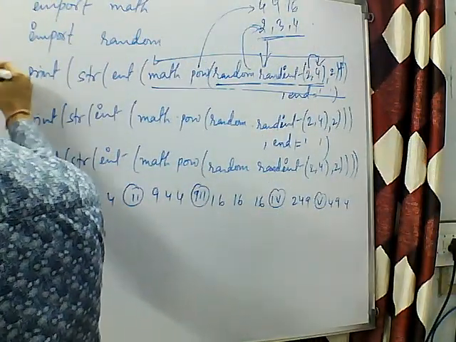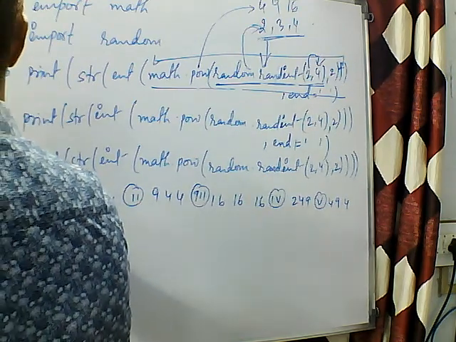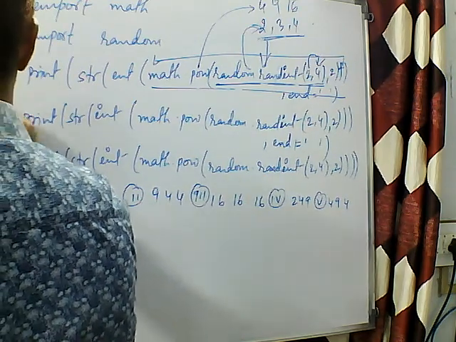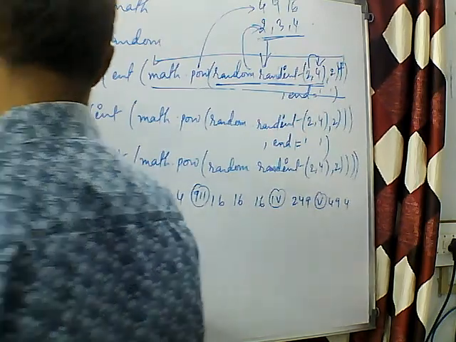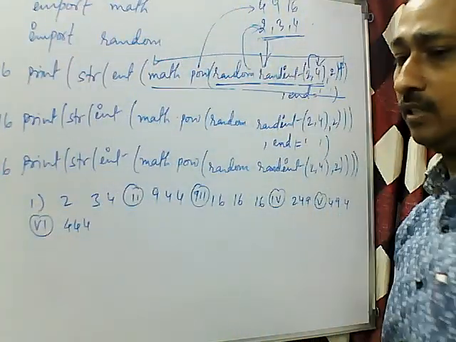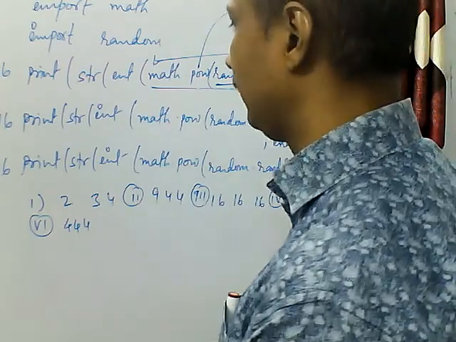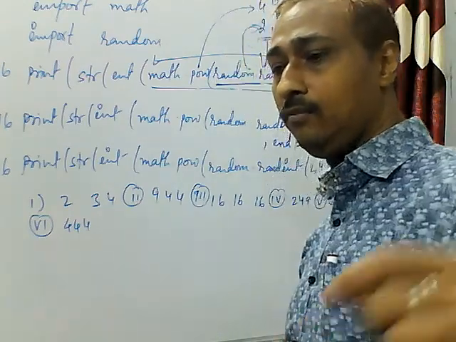4, 9 or 16, and this function will also return 4, 9 or 16. This function will also return 4, 9 and 16. I hope you are understanding 4, 9 and 16. Okay, all of you understood?